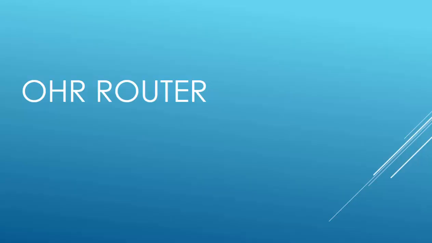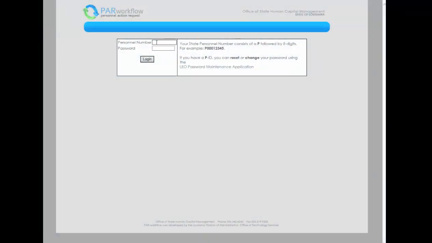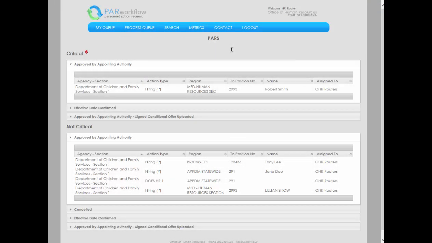We will now log in as an OHR router. You will log into the PAR workflow system using your Leo login ID and password. Upon logging in, you will be taken to the PAR home screen. The OHR router's role is to assign PARs to the OHR staff for further processing. PARs waiting to be assigned will be located in the PAR homepage. These PARs will reflect various statuses such as Approved by Appointing Authority, Effective Date Confirmed, etc.